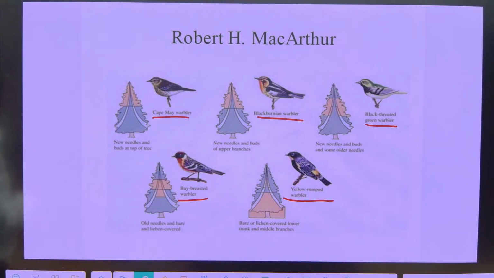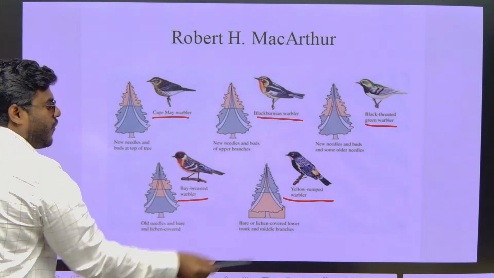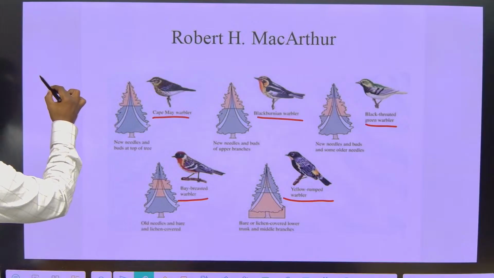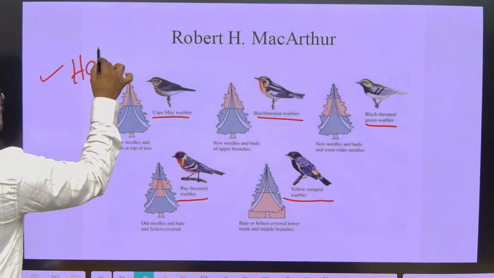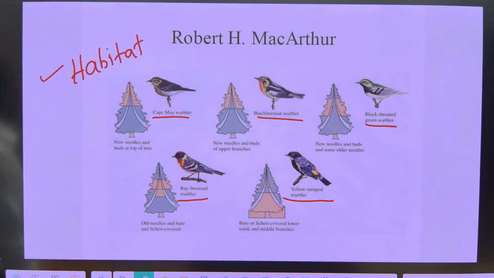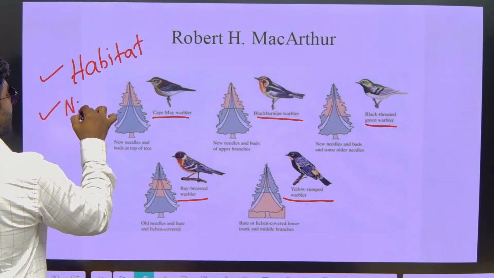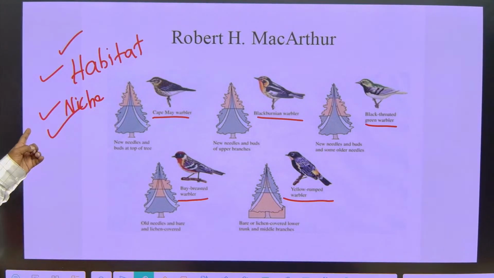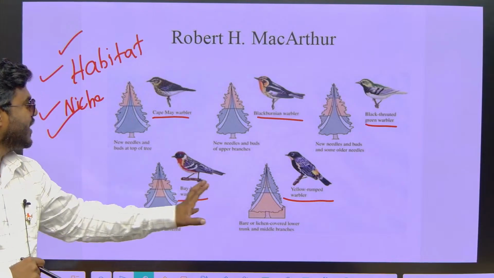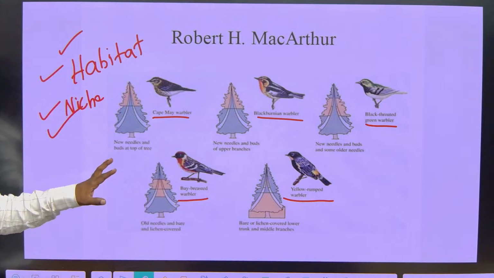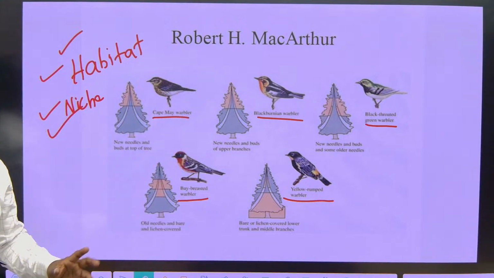Now friends, understand the point. All the 5 birds are living in the same plant. Correct? Hence, for the 5 birds, what is the same? Habitat is the same. What is the niche? Eating insects and making sound. Hence, niche is also the same. So, habitat is the same, niche is the same. Definitely it leads to competition. Now, how are they going to avoid it? See, observe the picture. They were really surprised by observing their behavior.